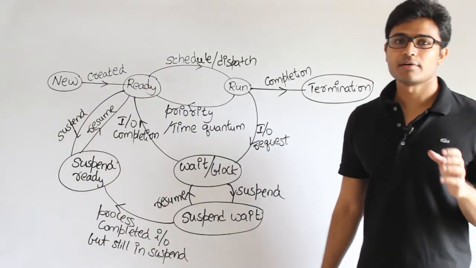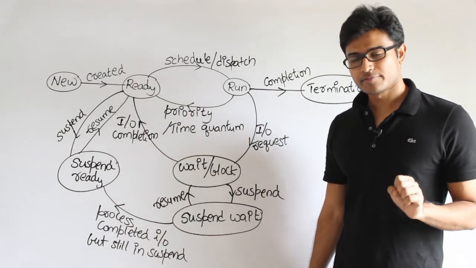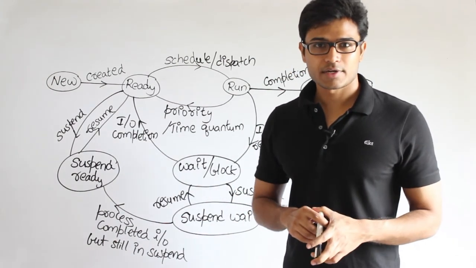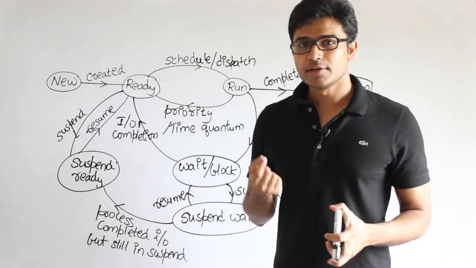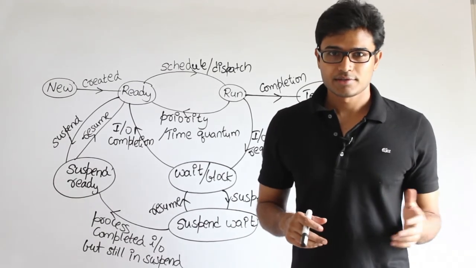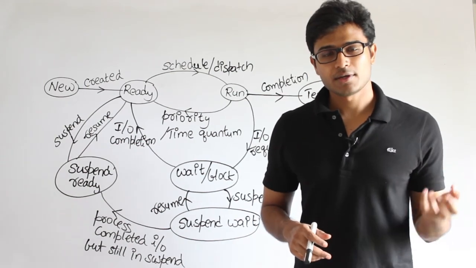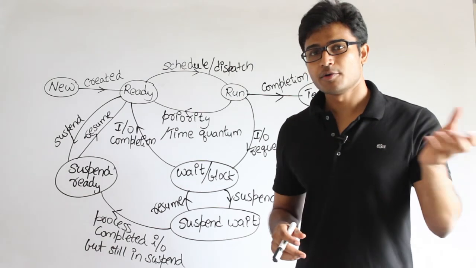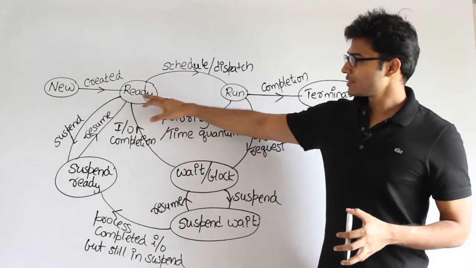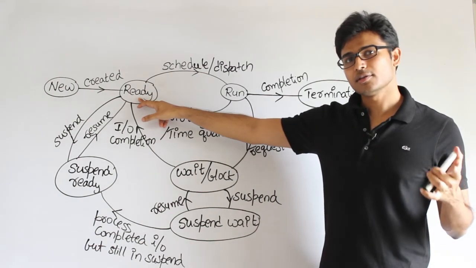So ready means it is ready to run, that is the meaning of it. And at any time many processes can be in the ready state. Now one thing you should decide is how many processes can be in the ready state at any time, right? That is a good decision, that is the actual decision you should take. The reason is, depending on the resources you have, you can get those many processes. Let us say you have 1000 programs available in the hard disk which want to run, but then you cannot bring all of them into the main memory at the same time. Therefore, depending on your resources, you can decide how many processes can be in the ready state at any time, right? So generally this depends on the memory.